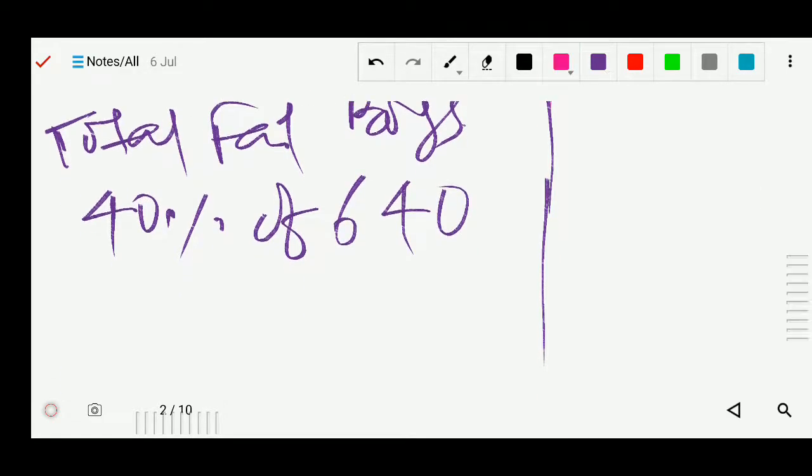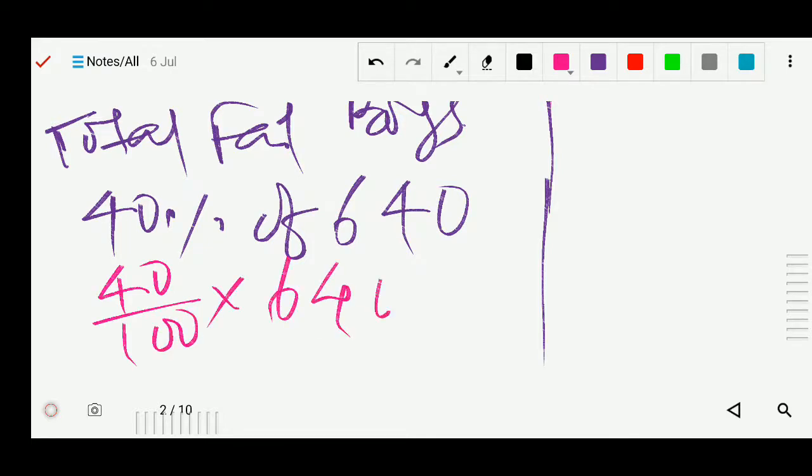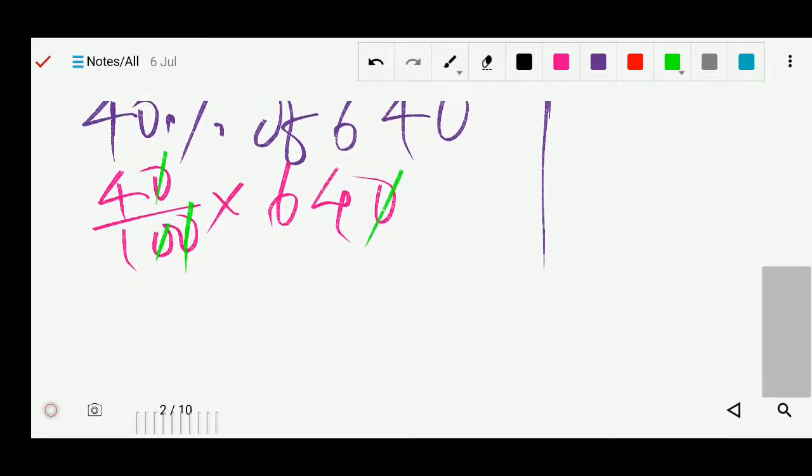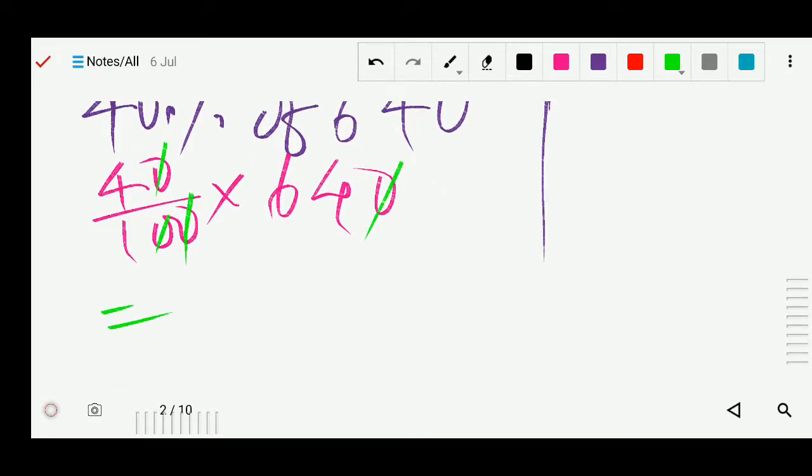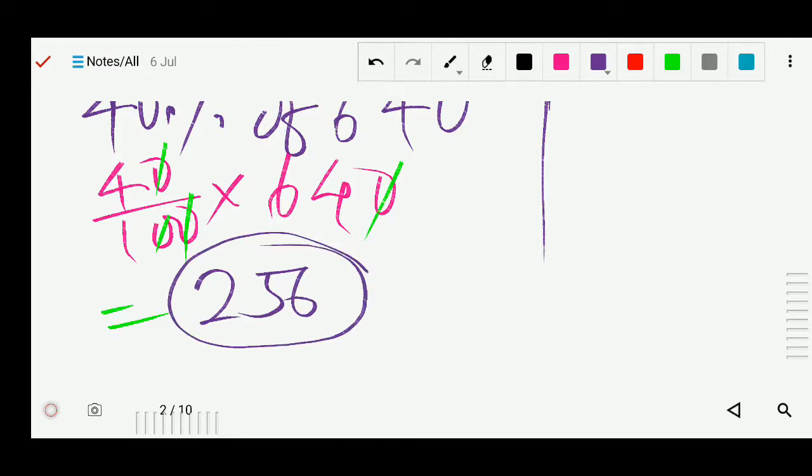Now you can solve 40 by 100 into 640. Now this 0 and 0 cancel, 64 into 4, so you will get 256. So 256 boys are failed.